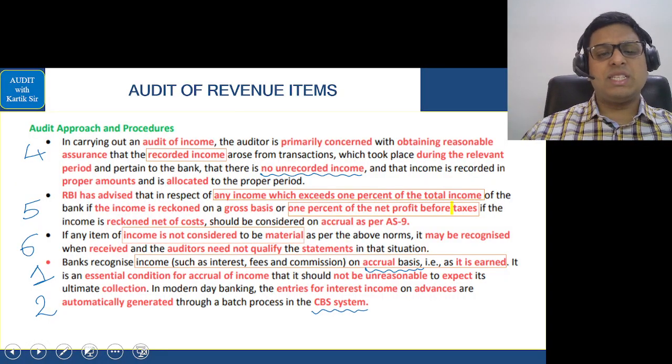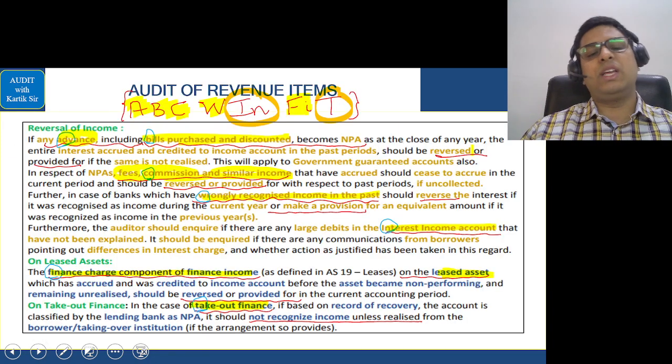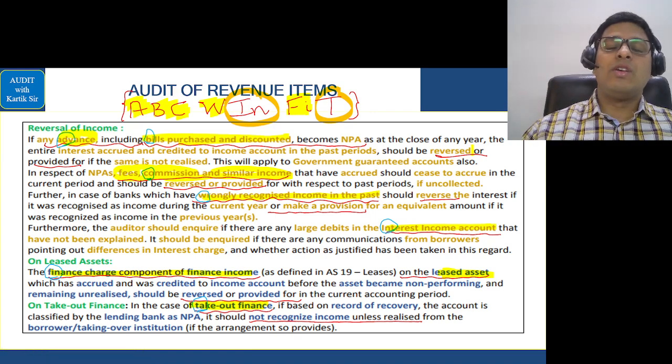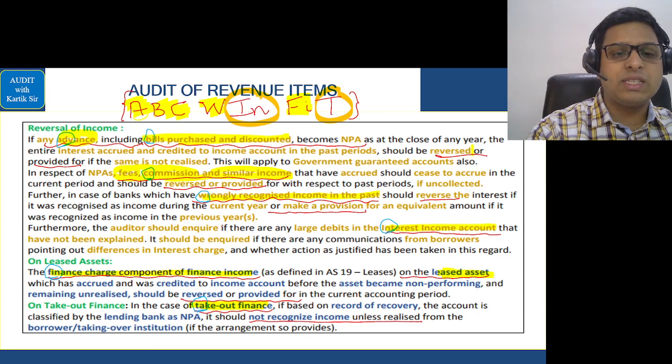Then we'll go to the other areas. These are the small areas which are covered, and we'll do it one by one. And please come to this part. Here we did something called audit of revenue items. Very, very important. In this, we saw a code called ABC WinFit. If you remember, A is advances.